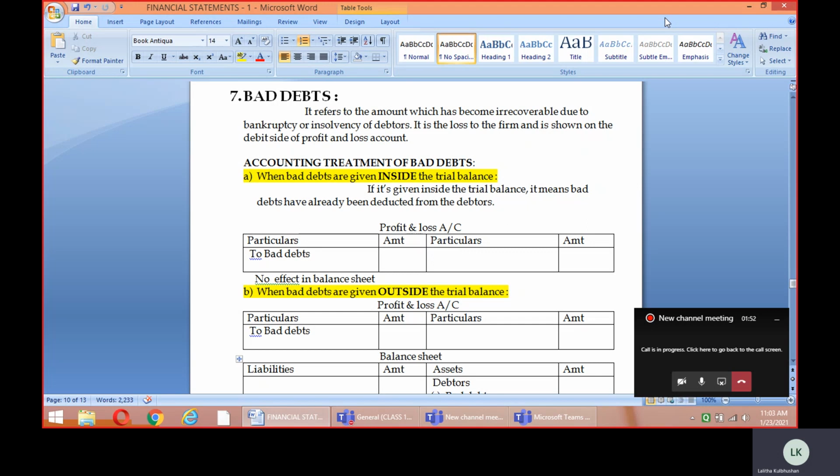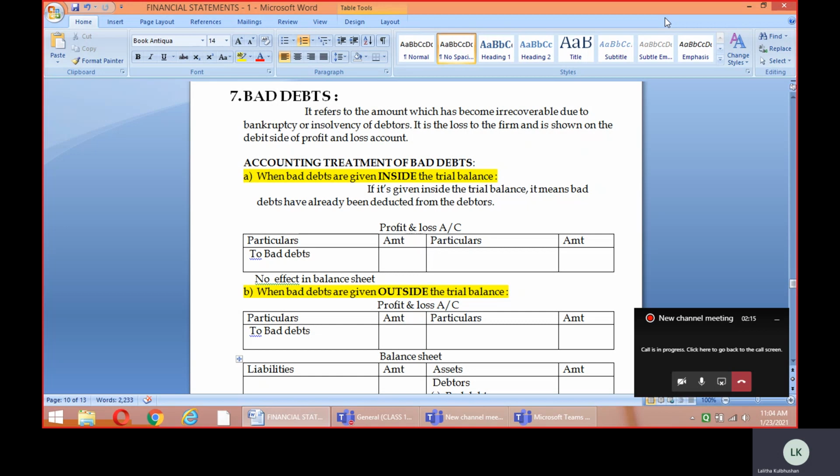So bad debts is generally a loss for the firm, as you all know, isn't it? We discussed earlier, the bad debts is generally a loss for the firm. Being a loss, that's why it is debited in the profit and loss account. Now here we are going to discuss the accounting treatment of bad debts, that is, how we can deal with the case of bad debts while preparing the financial statements.